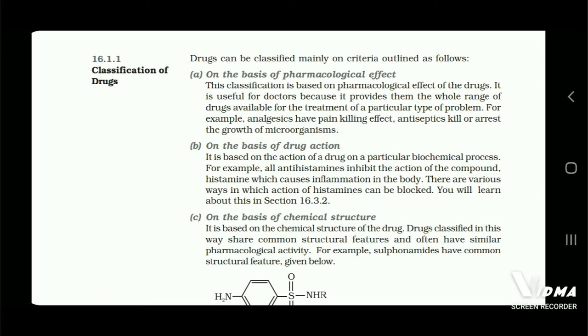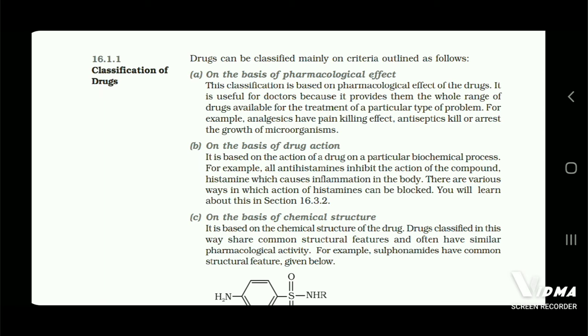B. On the basis of drug action. It is based on the action of a drug on a particular biochemical process. For example, all antihistamines inhibit the action of the compound histamine, which causes inflammation in the body. There are various ways in which action of histamines can be blocked.